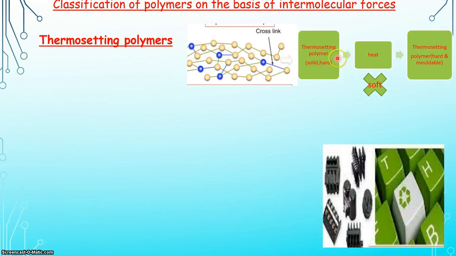That is, thermosetting polymer on heating becomes hard but moldable. It cannot be softened on heating. Why is this happening? This is due to the cross-links between the polymeric chains, that is a strong intermolecular force between thermosetting polymeric chains.